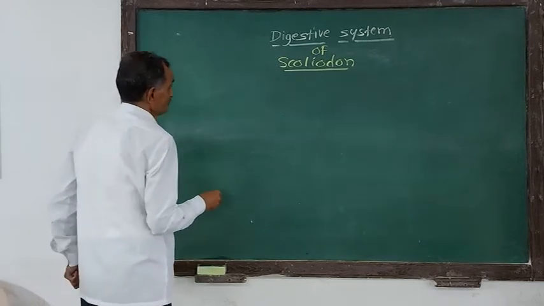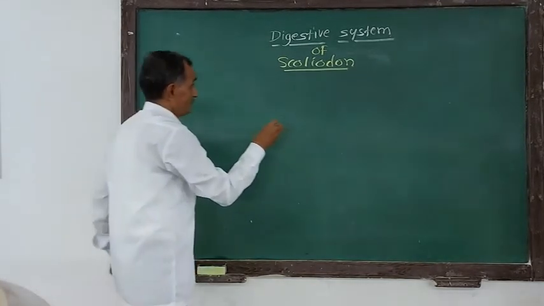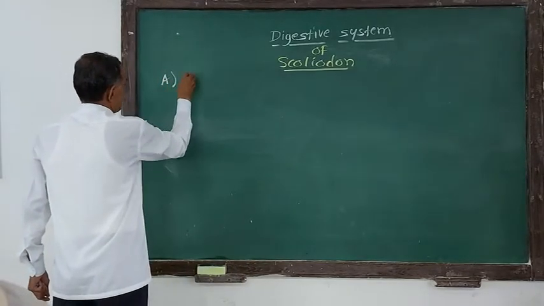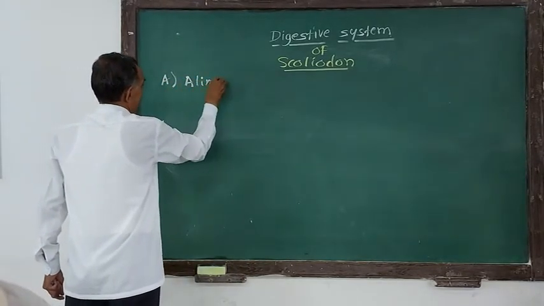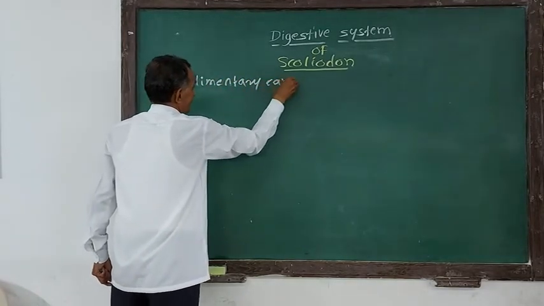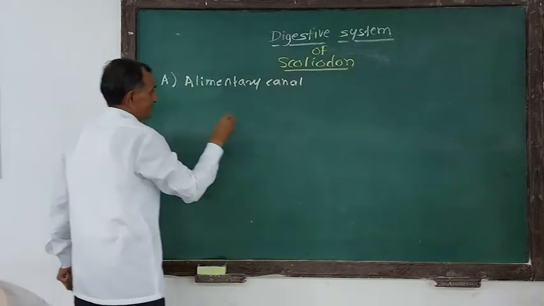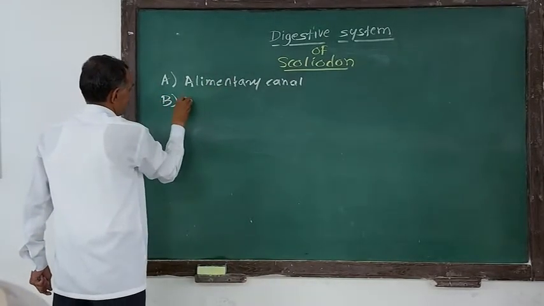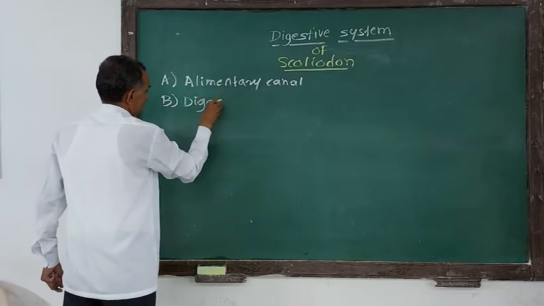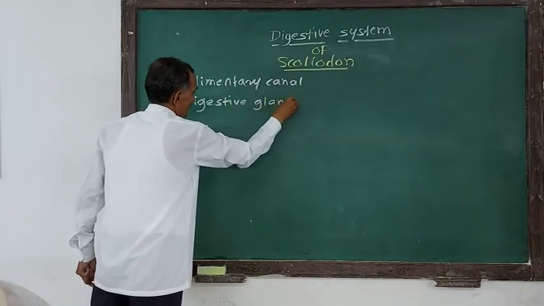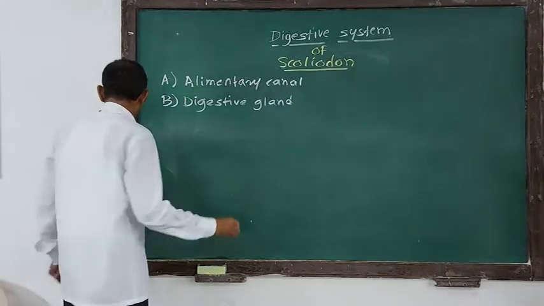The digestive system of Scoliodon consists of the A part, the alimentary canal, and the B part, the digestive gland. Because just now we have considered the conversion of complex form into simple form.